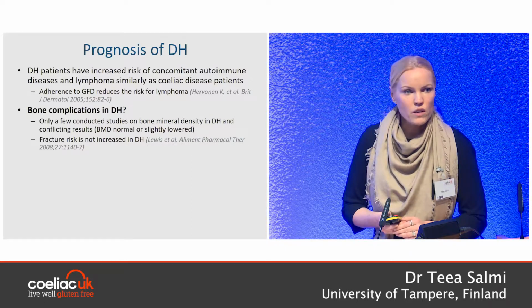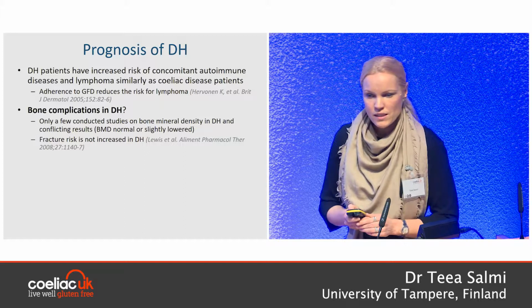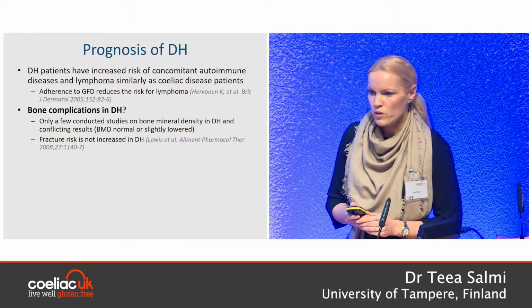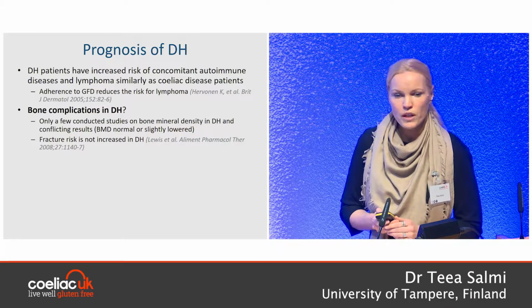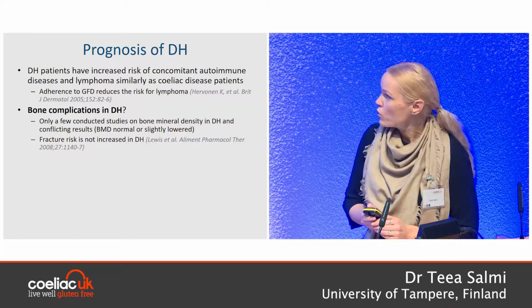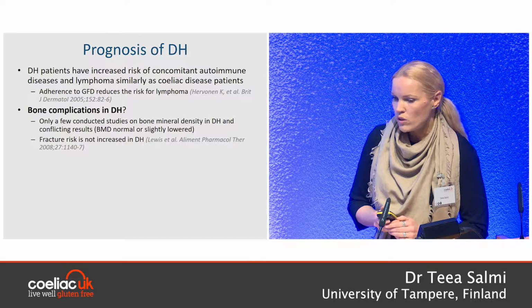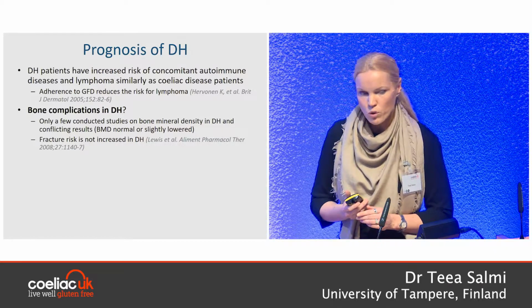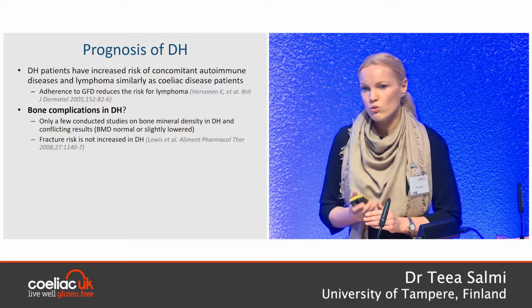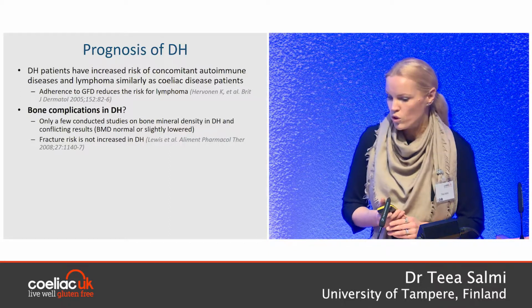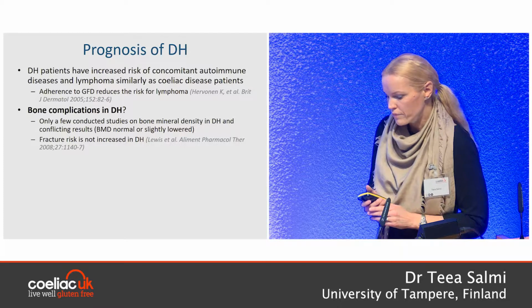Bone complications are very known complications of celiac disease. There's lower bone mineral density and also increased risk of fractures, but bone complications in DH are not well studied. To my knowledge, there are 2 studies showing that bone mineral density is a little bit lower in Dermatitis herpetiformis compared to controls, and in 2 studies, the bone mineral density was normal.